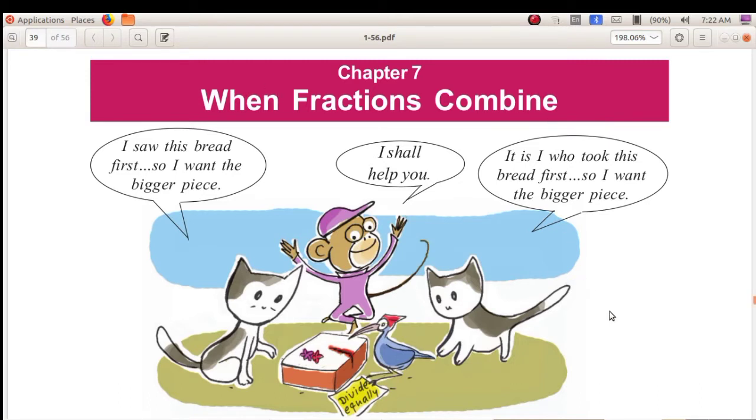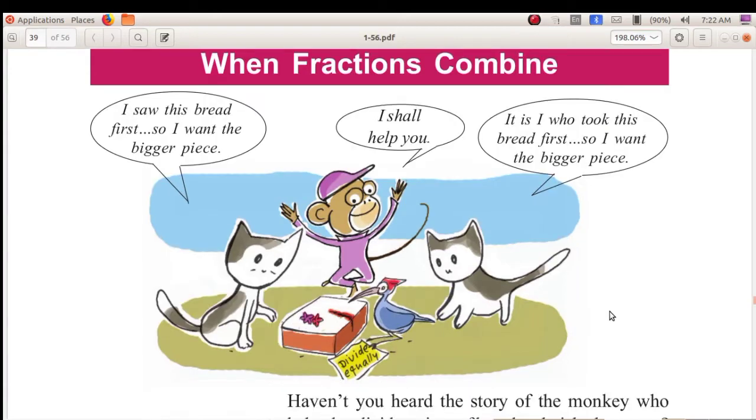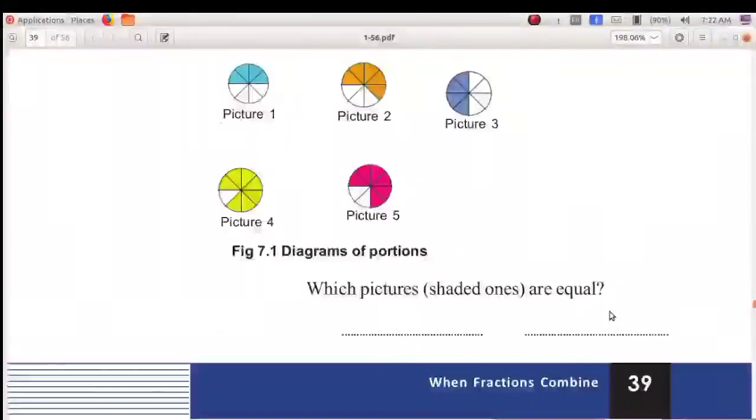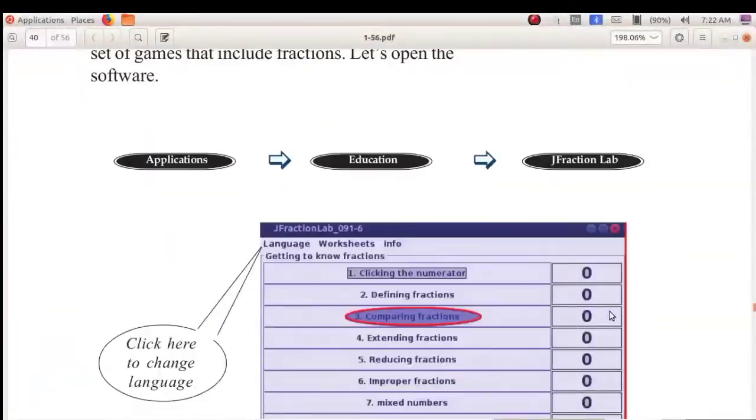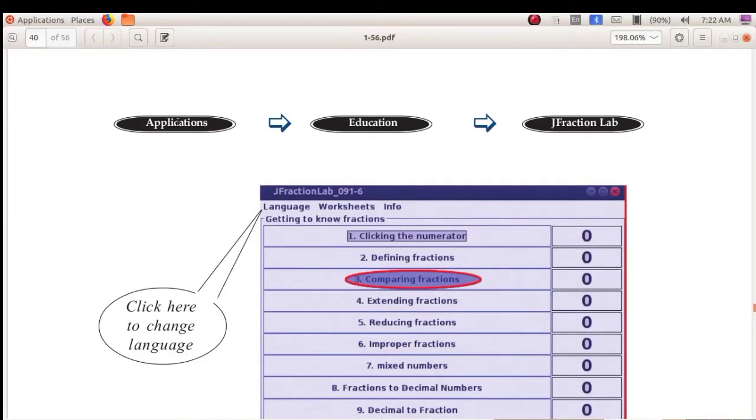In this chapter, there is no theory for you. You have to just study how to open J Fraction Lab. Okay, Applications, Education and J Fraction Lab. How can we open J Fraction Lab? Applications, then Education and J Fraction Lab.